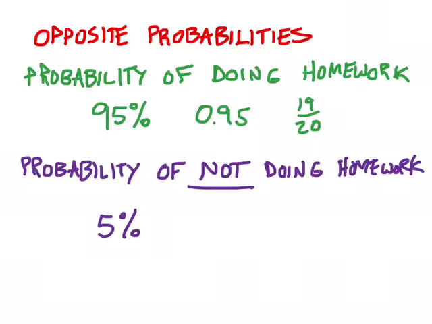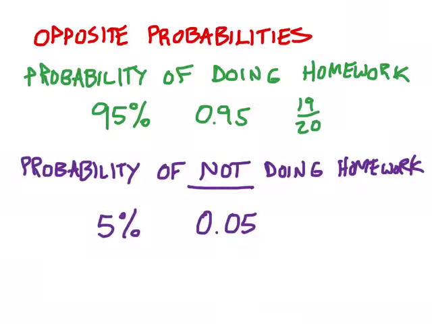Similarly, decimals are out of 1, and so are fractions. And so in order to get to 1, whatever's left is going to be that opposite probability. So if there's a 95/100ths chance of doing homework, there's a 5/100ths chance, the remaining 5/100ths to get to 1, of not doing homework. Fractions are also pretty simple.